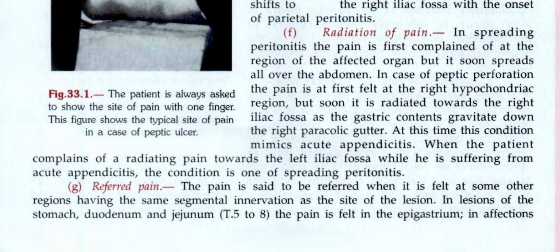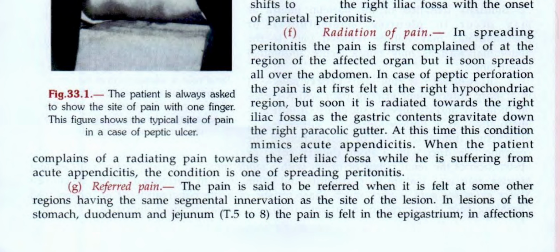Radiation of the pain. In spreading peritonitis, the pain is first complained of at the region of the affected organ, but it soon spreads all over the abdomen. In case of peptic ulcer perforation, the pain is at first felt at the right hypochondriac region, but soon it is radiated towards the right iliac fossa as the gastric content gravitates down the right paracolic gutter. At this time, this condition mimics acute appendicitis.